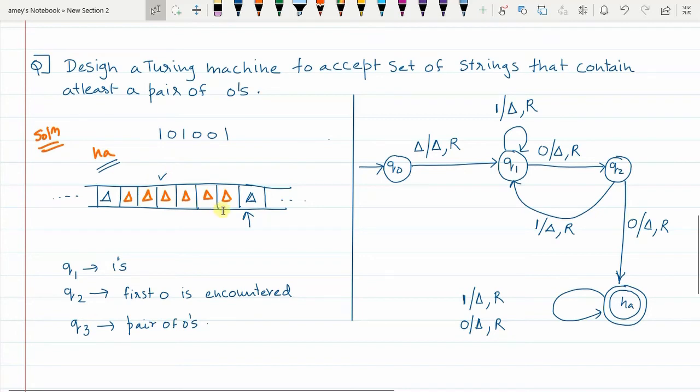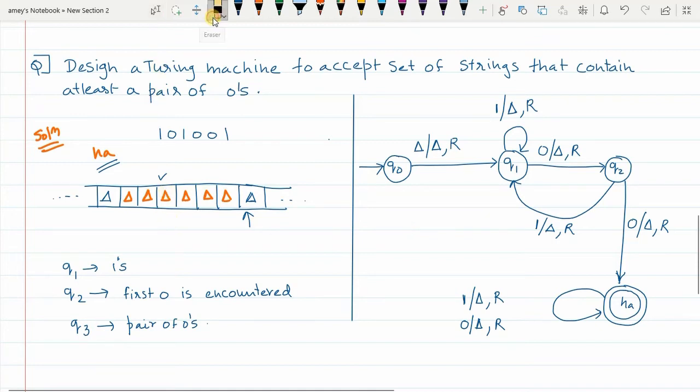You can't. Why? Because the original string which was there, you have just erased the entire original string. In this problem, I was not required to remember the original string. What I required was, I just wanted to find out whether the string is accepted or rejected, and that's why I just wiped out the elements as I read them. So this is one method wherein you can wipe out the input.